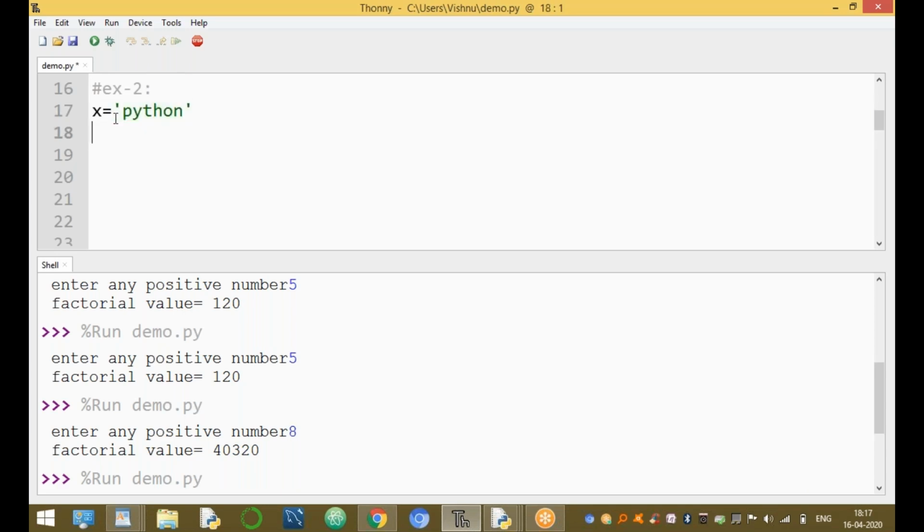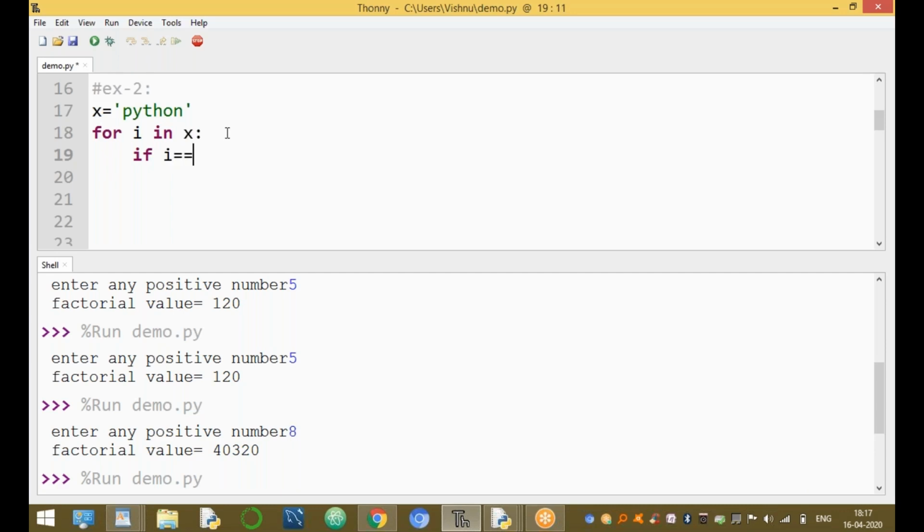x equal to Python. The input value x is a string variable, used to store the value Python. For i in x, it is not a range; x is a string value. What is the syntax of the for loop? For variable name in some sequence. The sequence is a string.